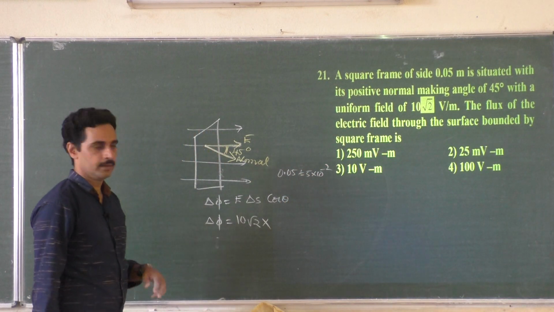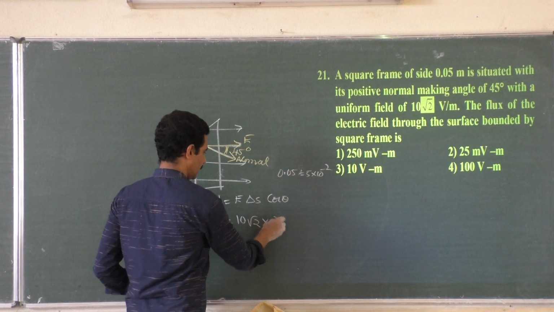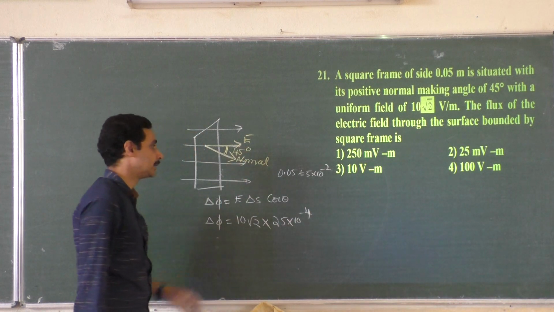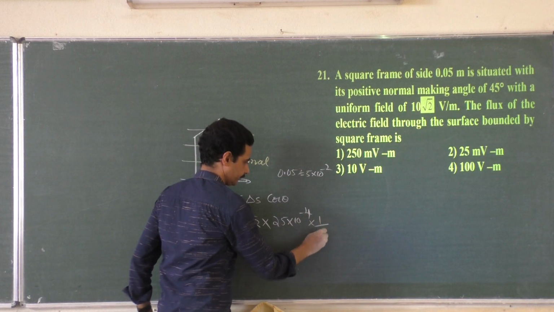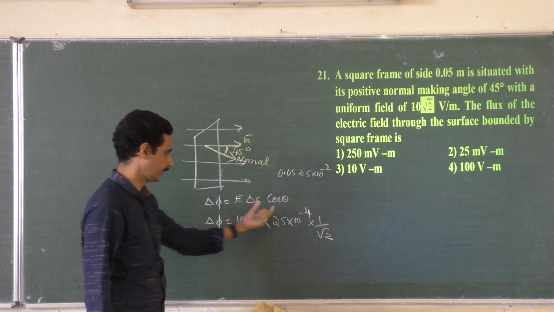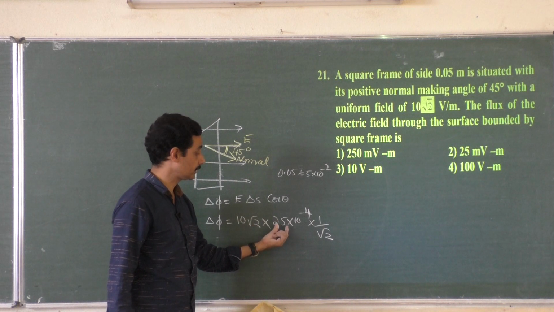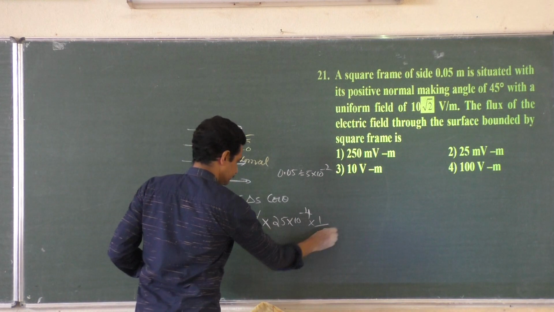Correct? Square. Length into breadth. It is a square frame. So 25 into 10 to the power minus 4. Cos theta. Cos 45 degrees. I have directly substituted. Cos 45. Area 5 into 5, 25, but 5 into 10 to the minus 2. 10 root 2. So root 2 gets cancelled.